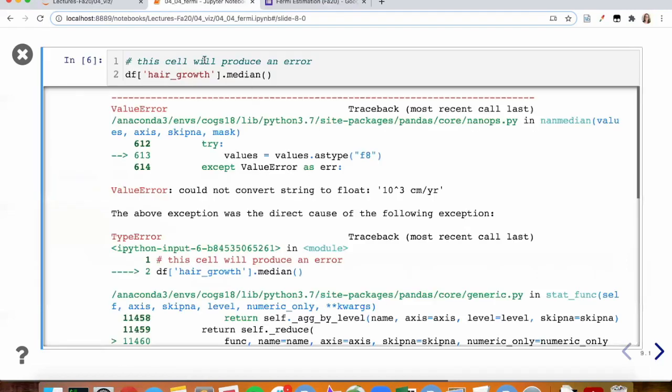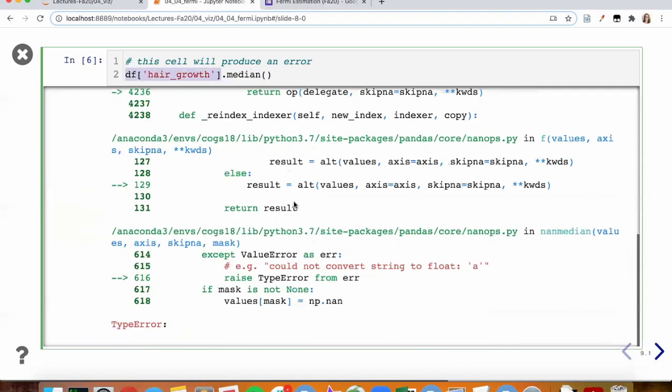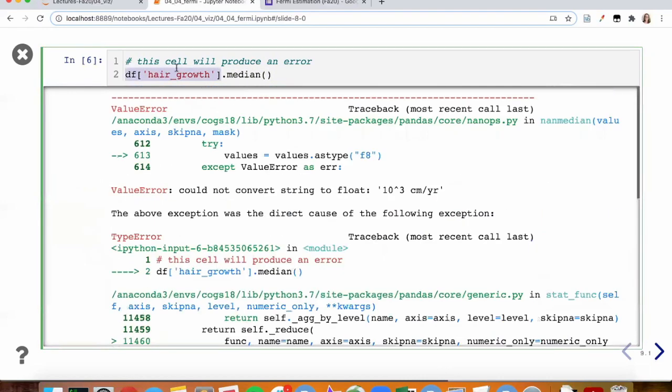Because ultimately, we want to be able to calculate these descriptive statistics, things like the median. If we try to do that at this point, we're going to get this long readout letting us know that there is no way to calculate the median of hair growth, which is currently a string. So we want to be able to run this line of code, so we have to do some work.